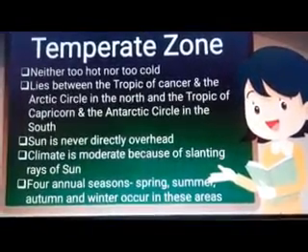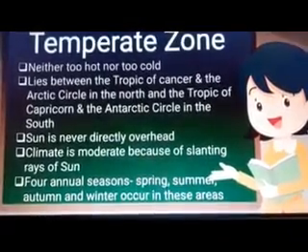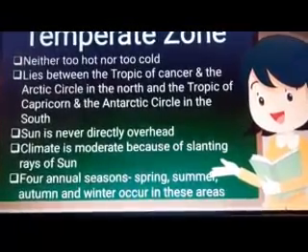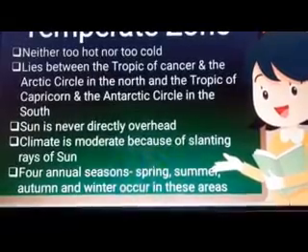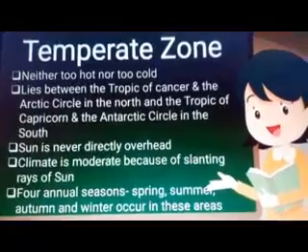The four annual seasons, that is spring, summer, autumn and winter, also occur in this area. So here the sun is never directly overhead. Here the climate is very moderate. Why is the climate very moderate? Because of the slanting rays of the sun.